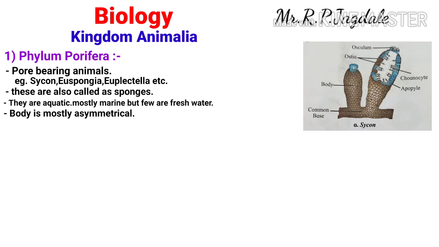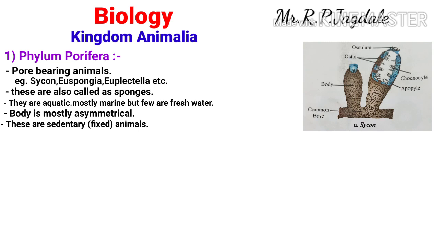These are sedentary animals. Sedentary means they are fixed. You can see in the diagram that the Sycon is attached to the substratum, that is a common base. So Sycon or sponges cannot locomote, they are fixed at the substratum. That's why these are called sedentary animals.